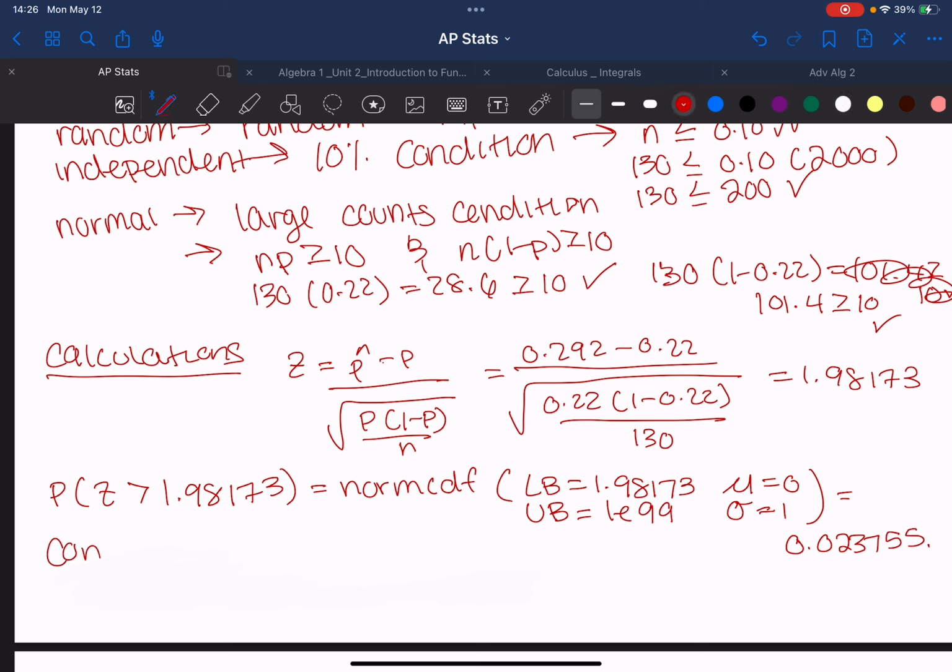And then lastly, for my conclusion, I am going to compare my probability to alpha.